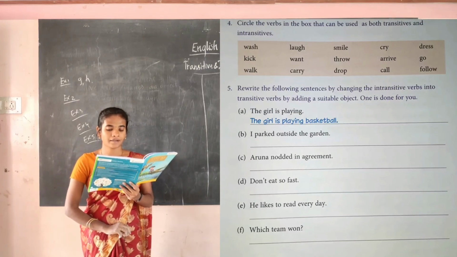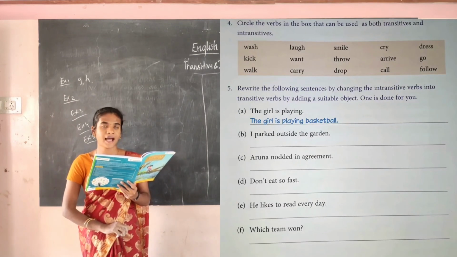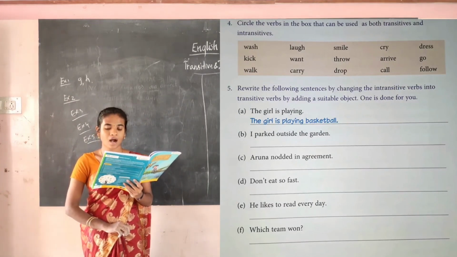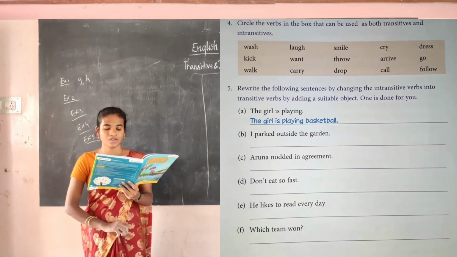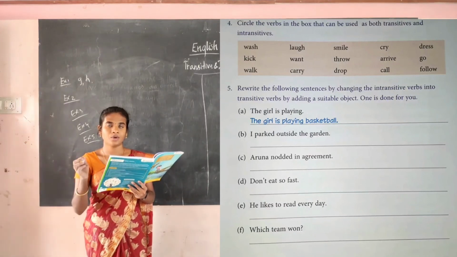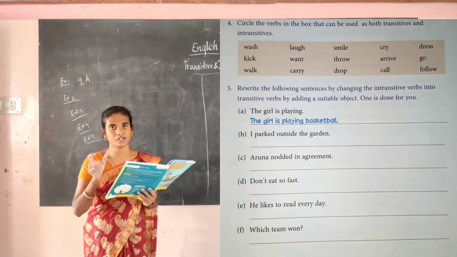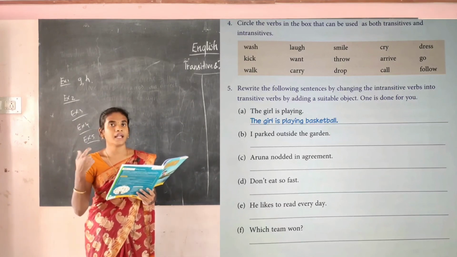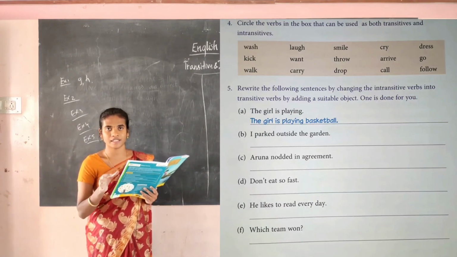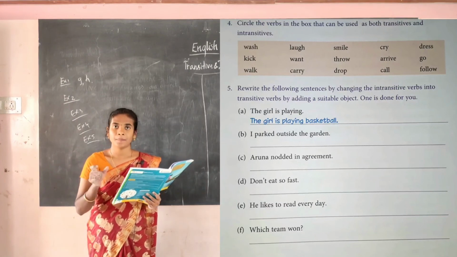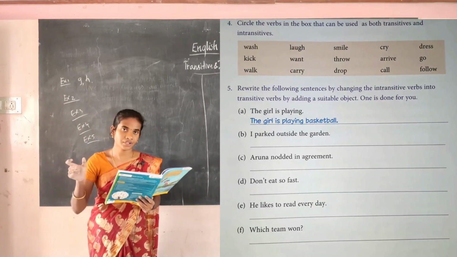B. I park outside the garden. The answer is: I park my car outside the garden. You can write anything. You must keep in mind that the transitive verb requires an object. You can write any object that is suitable for the sentence according to your wish, but you have to write it only after the verb.